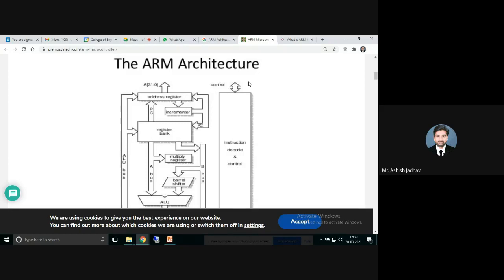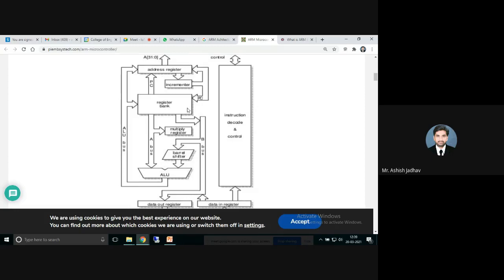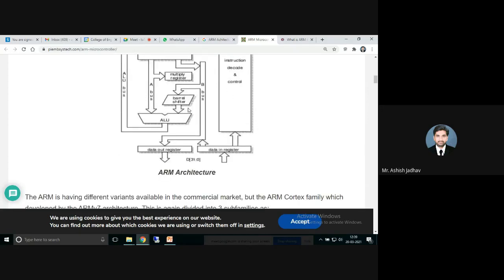When we talk about a processor or controller, the diagram shown here is able to process the data and it is able to control the data, right? So let's say I have a switch connected to GPIO, and we know that whatever data we put on GPIO will be sent to the data in register, right?